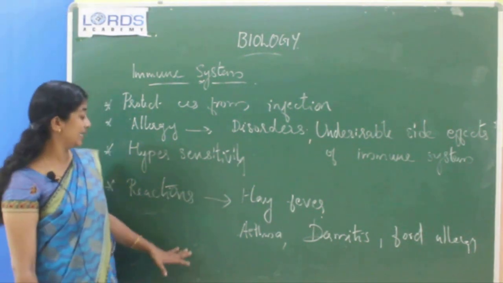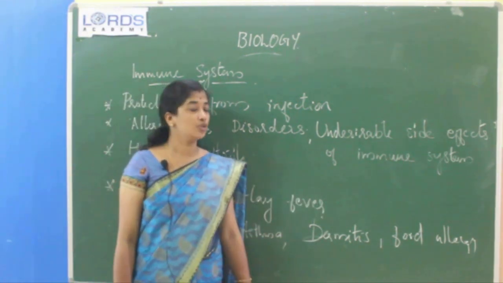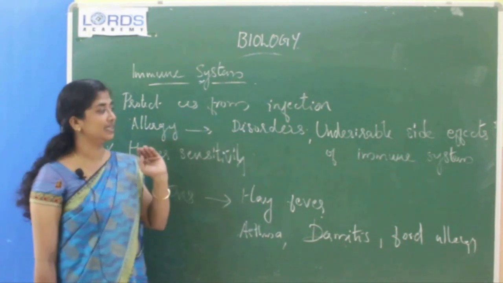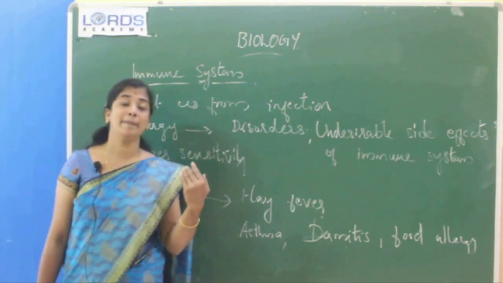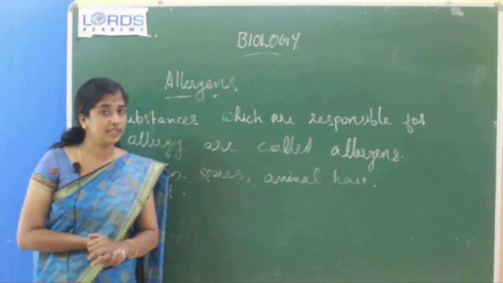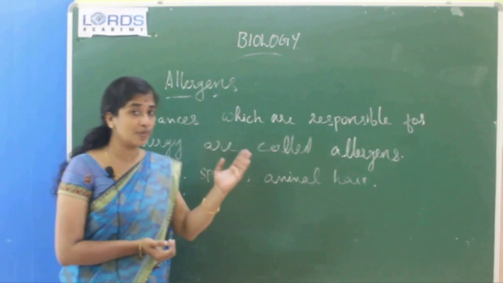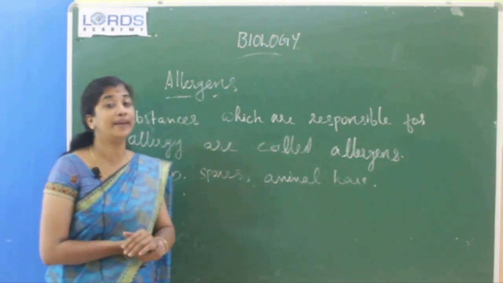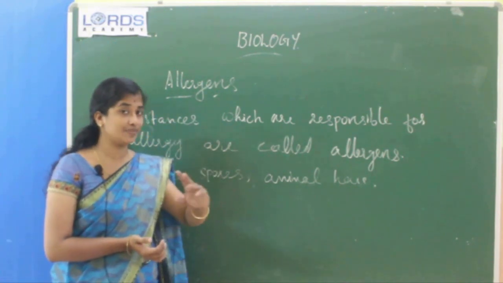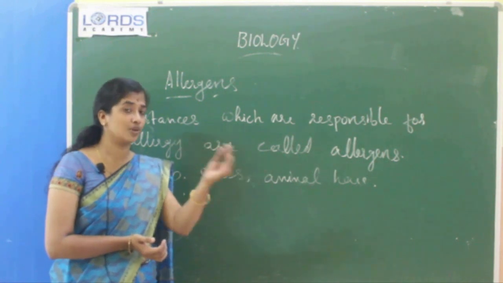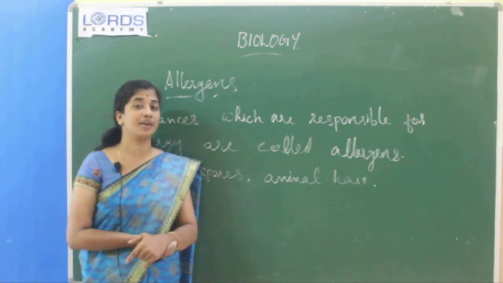Then the most common allergic reactions are hay fever, asthma, dermatitis, food allergy. So important question, what is allergy? It is an undesirable side effect of the immune system and it is otherwise known as hypersensitivity. Then next about allergens. What is allergens? The substances which are responsible for allergy, the substances which lead to the disorder that is allergy, we call allergens.